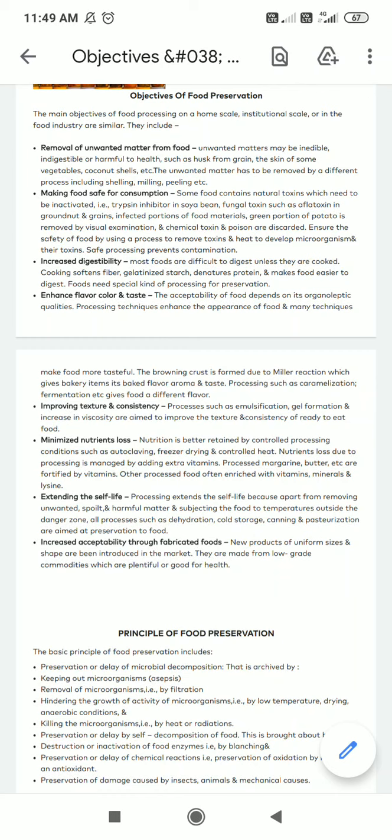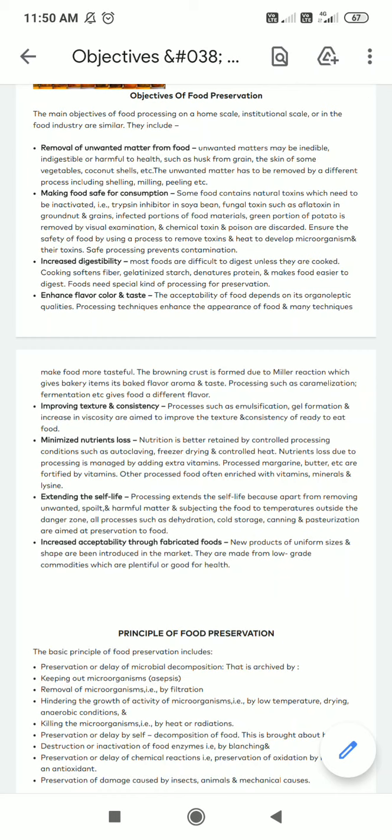The next one is improving the texture and consistency. Processes such as emulsification and gel formation are used to increase the viscosity, to improve the texture and the consistency of ready to eat foods.